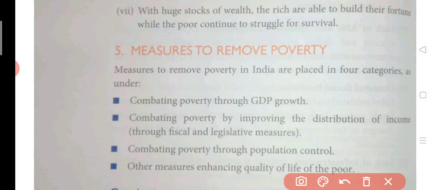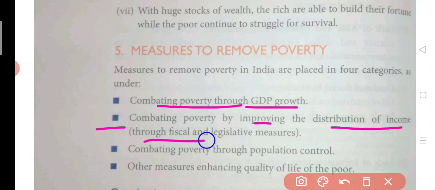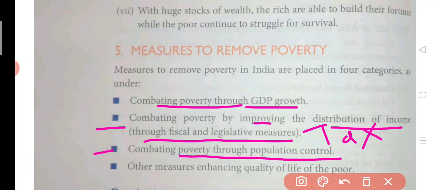First of all, we are going to learn about combating poverty with the help of GDP growth. Then, combating poverty by improving the distribution of income through fiscal and legislative measures, which means taxes. So we are going to control poverty with the help of taxes, which falls under fiscal policy. Now, the third is combating poverty through population control. If the population is controlled, definitely poverty can be brought down.